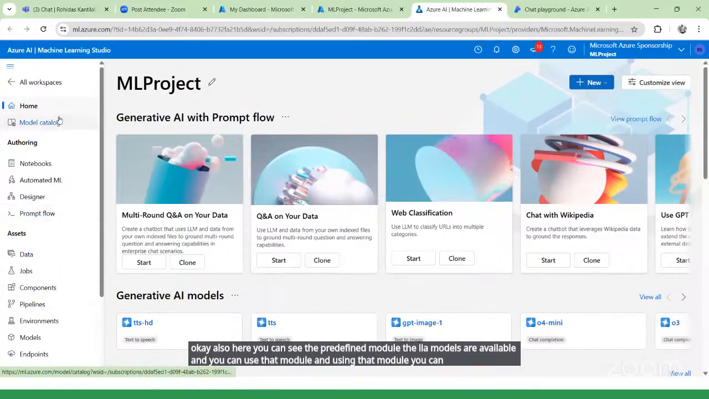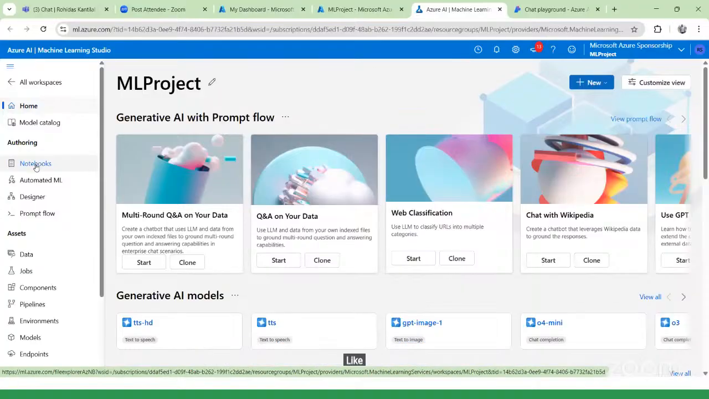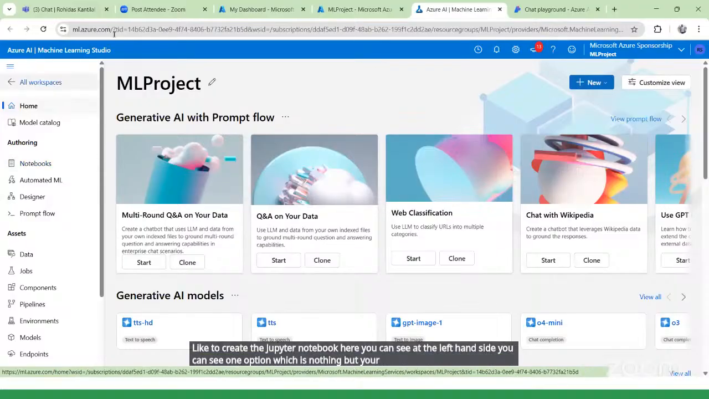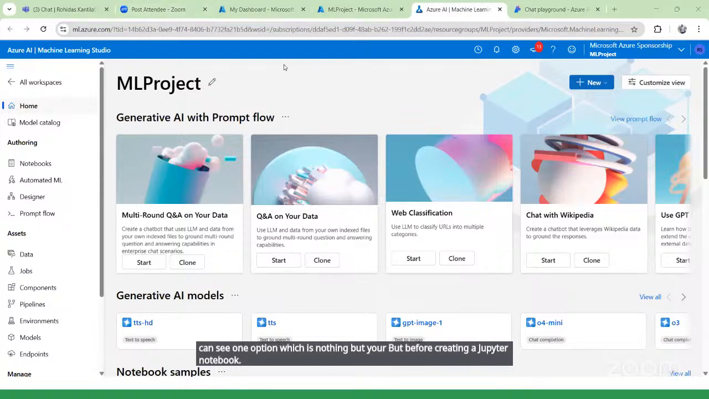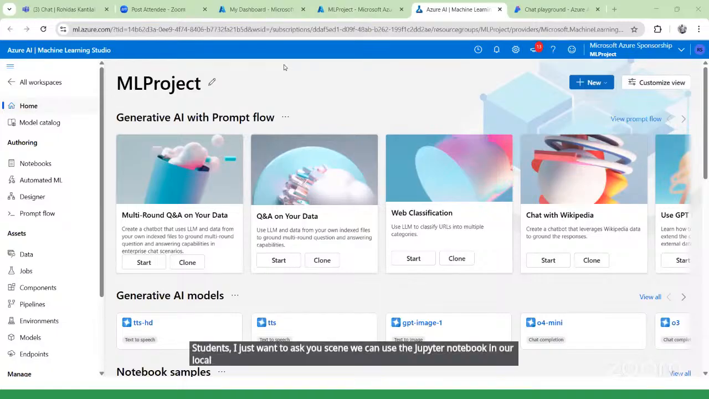But for now, what we want to do is create a Jupyter notebook, right? To create the Jupyter notebook, here on the left hand side you can see one option, which is nothing but your Jupyter notebook. But before creating a Jupyter notebook, students, I just want to ask you, we can use the Jupyter notebook on our local machine, right? Yes, we can use it, right?